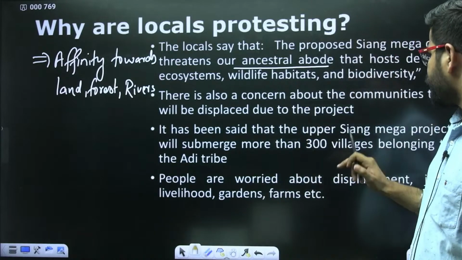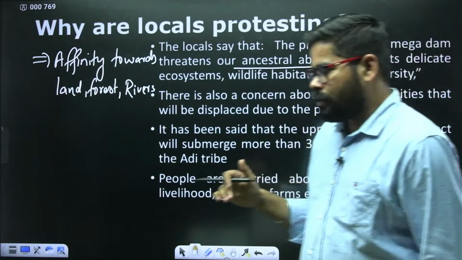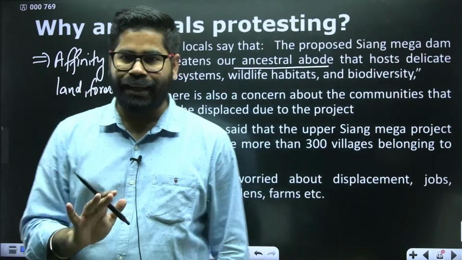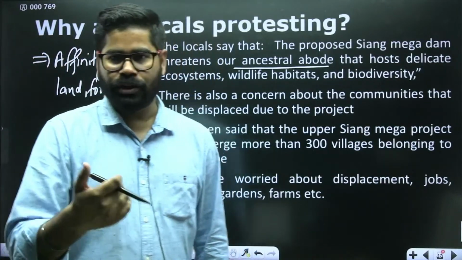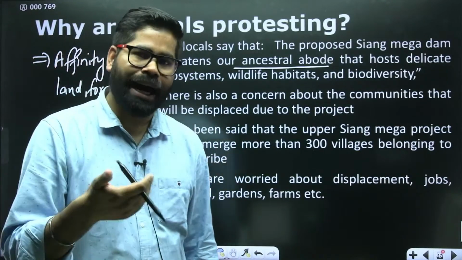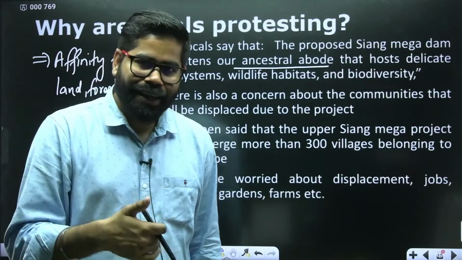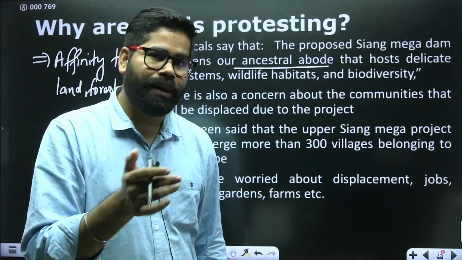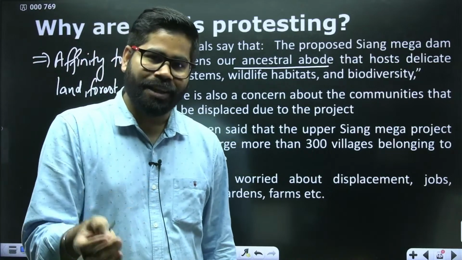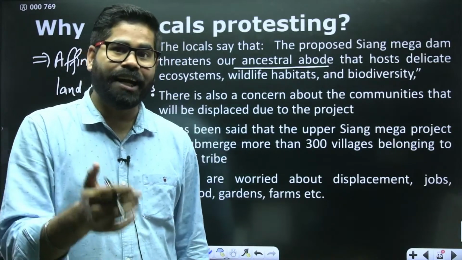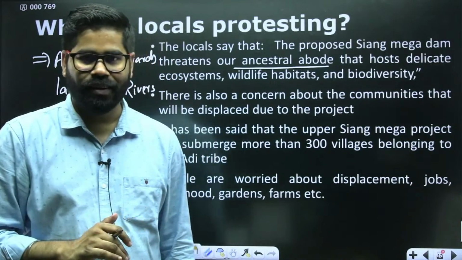Second thing is, there is one of the challenges in India. Whenever we are making new power projects, whenever we are trying to make some hydropower projects, it leads to displacement of a large number of people. But the main concern is, once the people are displaced, they are not rehabilitated properly.